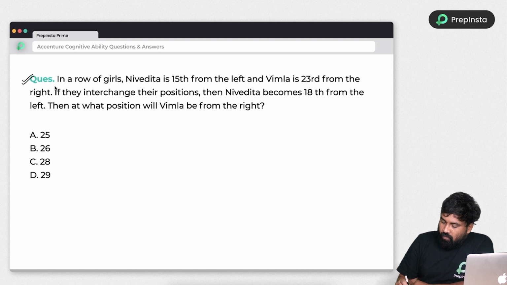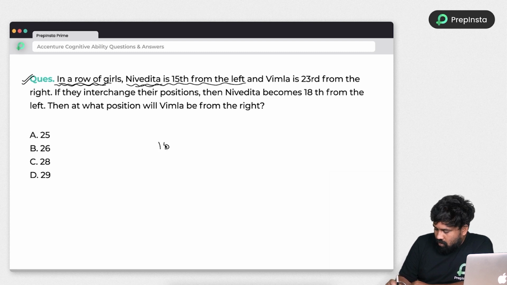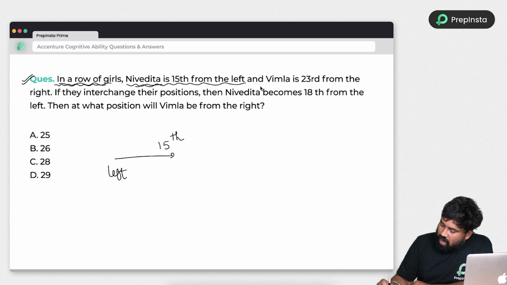So when coming to ranking in order. In the row of girls, Nivedita is 15th from the left, and Vimala is 23rd from the right.